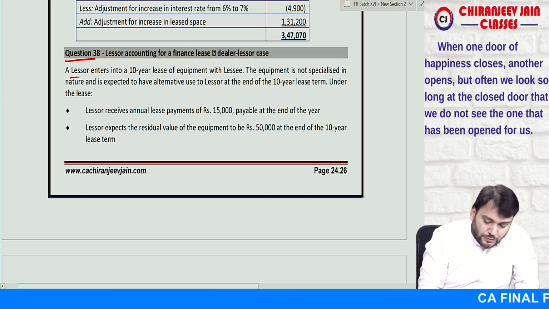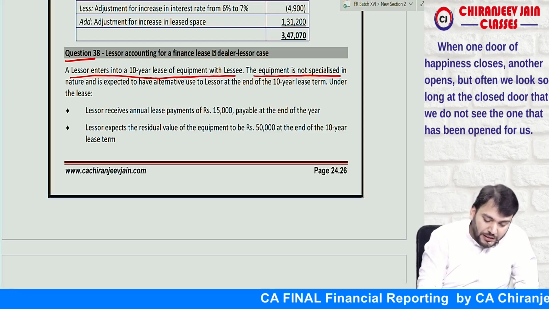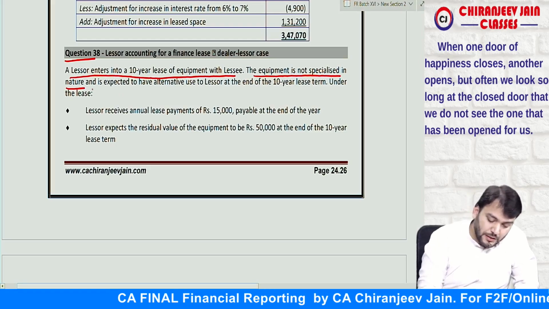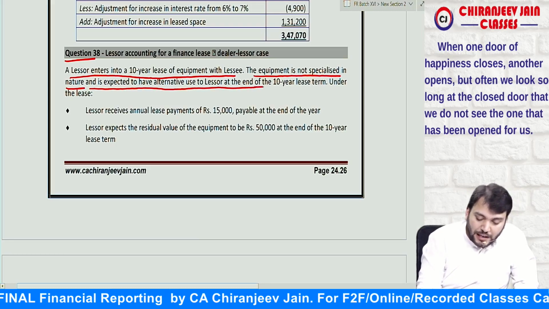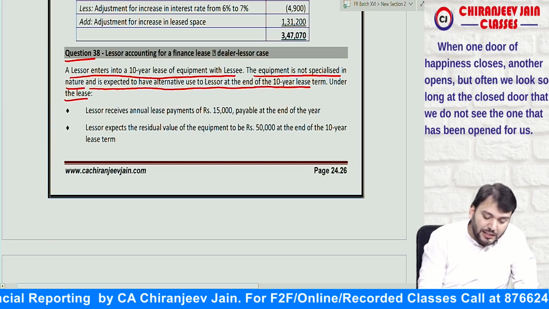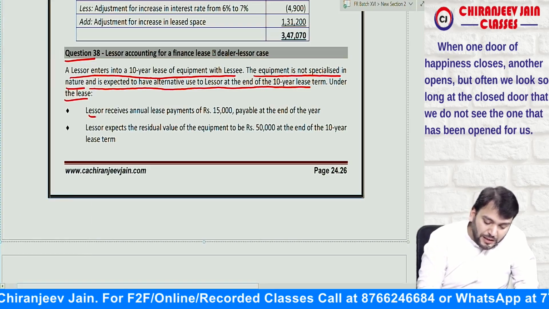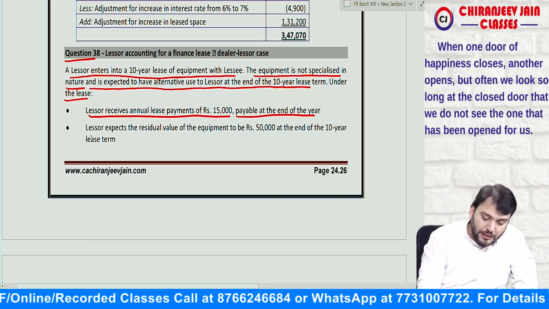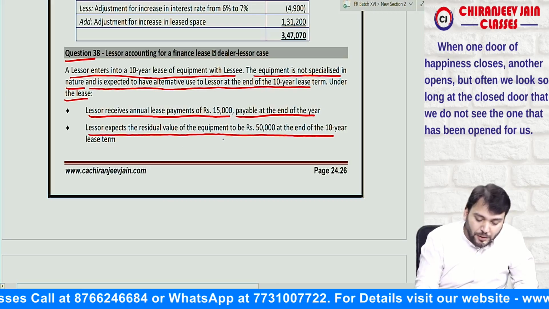Lessor enters into a 10-year lease of equipment with the lessee, the equipment is not specialized in the nature and is expected to have alternative use to the lessor at the end of 10-year lease term. Under the lease, lessor receives annual lease payment of rupees 15,000 payable at the end of the year. Lessor expects the residual value of the equipment is 50,000 at the end of 10-year lease term.